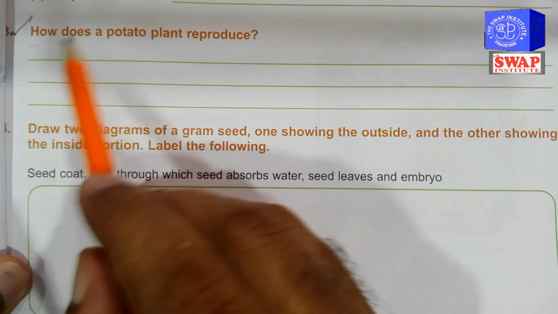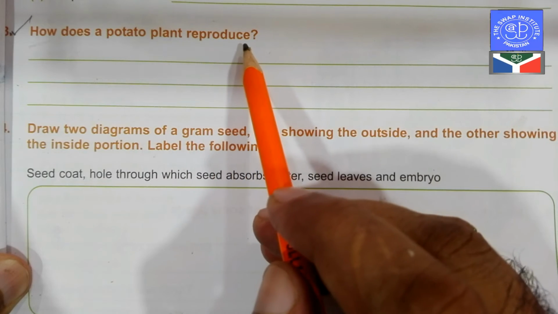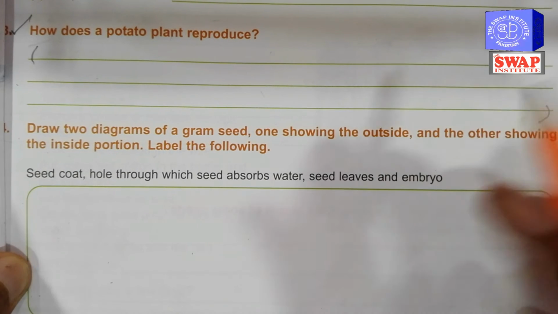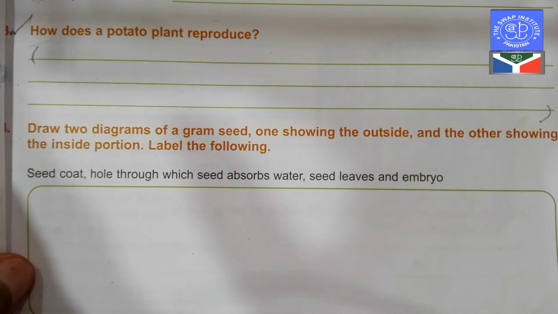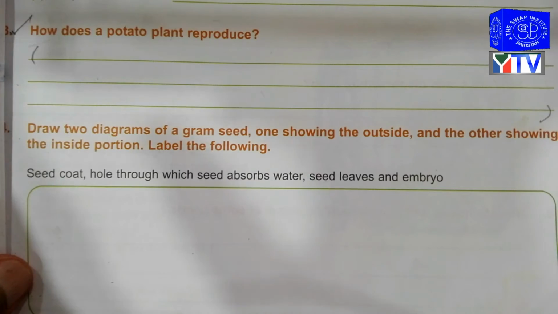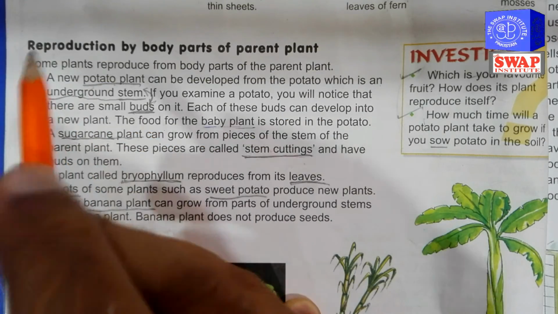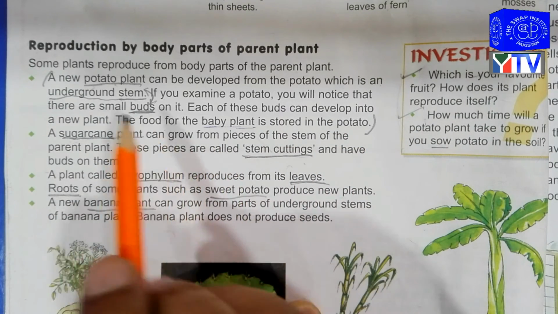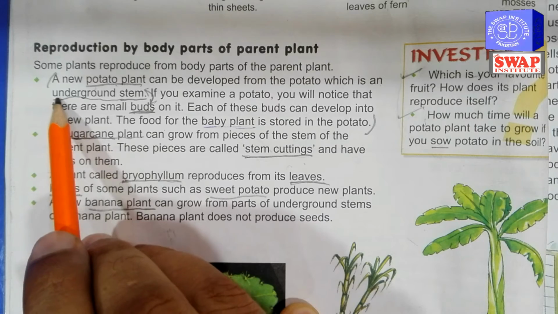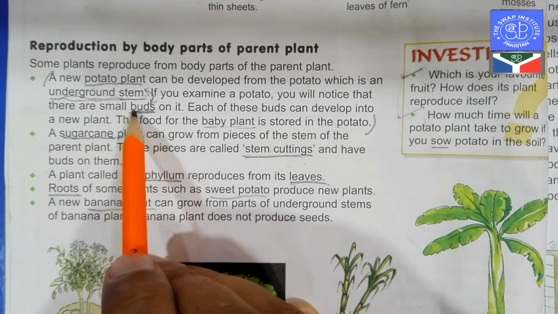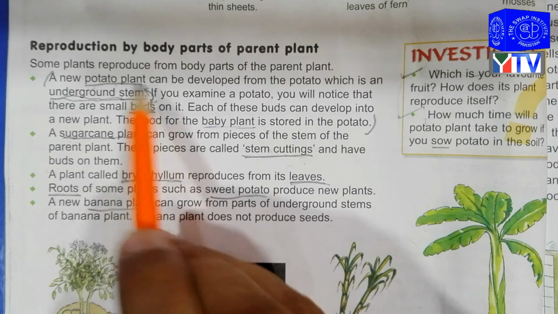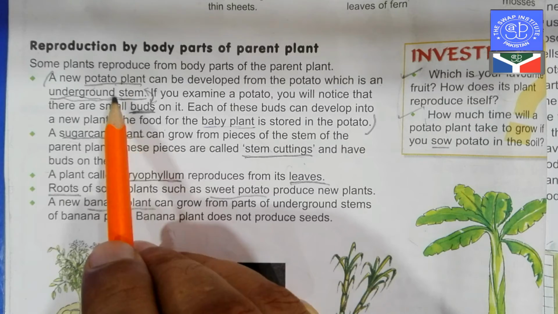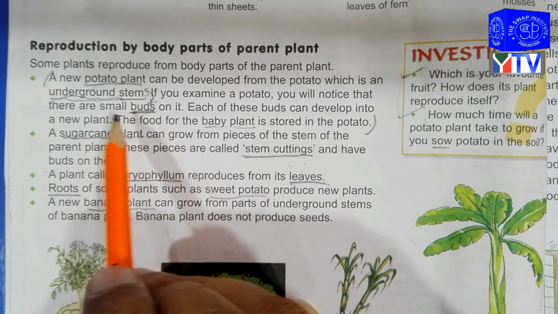The question number 3, how does the potato plant reproduce? Basically, write down in your own wording in these lines, and the answer of this question is on page number 6. The potato plant reproduces by the underground stems, and the small buds on the potato are called stems, and when underground, they will grow to make a new plant of potato.